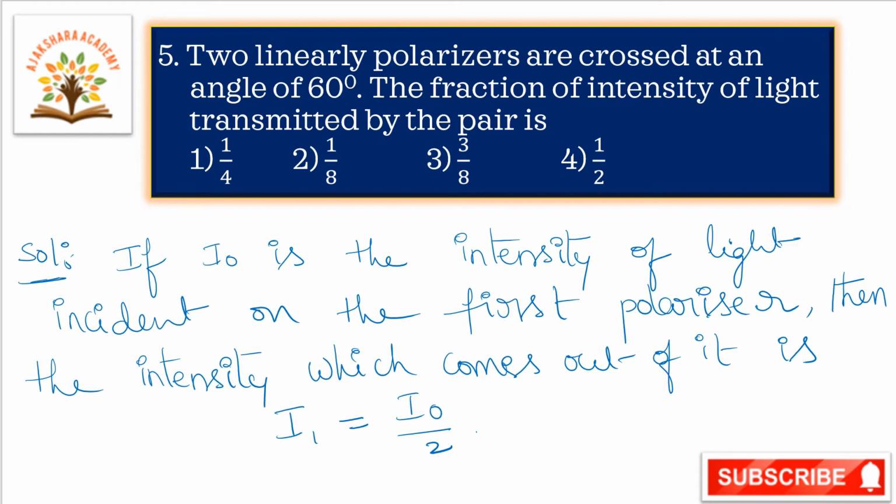So this is the intensity incident on the second polarizer, which is crossed at an angle of 60 degrees.